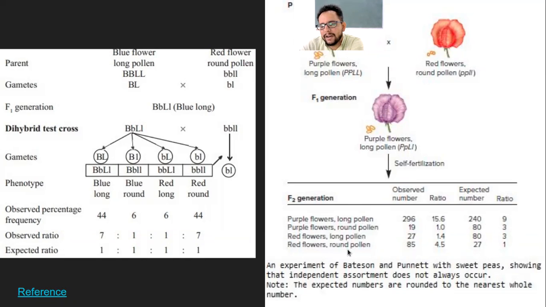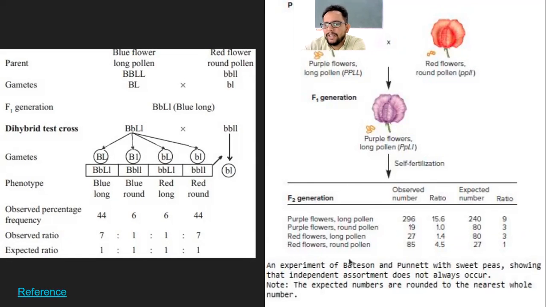And red flower and round pollen, which is again like the other recessive parent from the P generation. If you look at the numbers, the parental combinations, the first and the fourth, are maximum in number. So ratio wise, this is 15 to 1 to 1 to almost 4 or 5, right? That is the ratio that you get, which is not similar to 9 to 3 to 3 to 1.